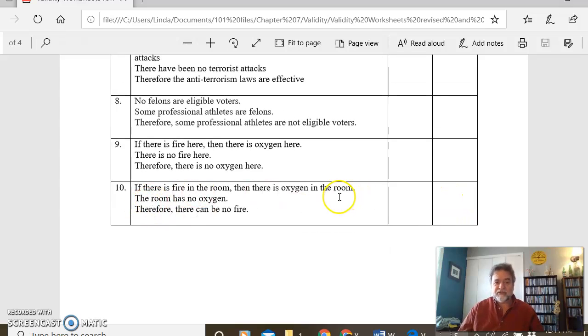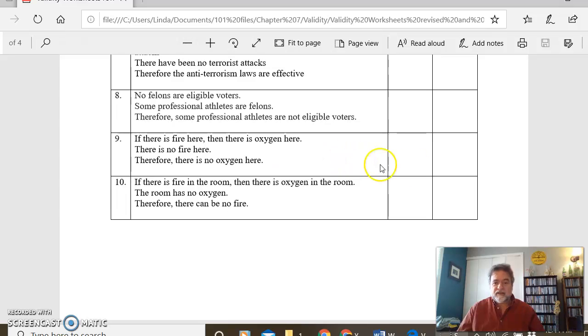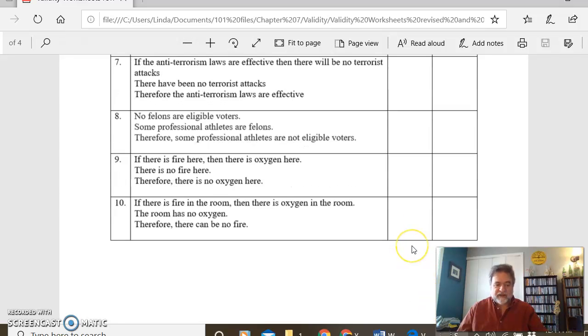If there's fire in the room, then there's oxygen in the room. The room has no oxygen, so there can't be fire. It's hard to find a room like that, but it is valid.